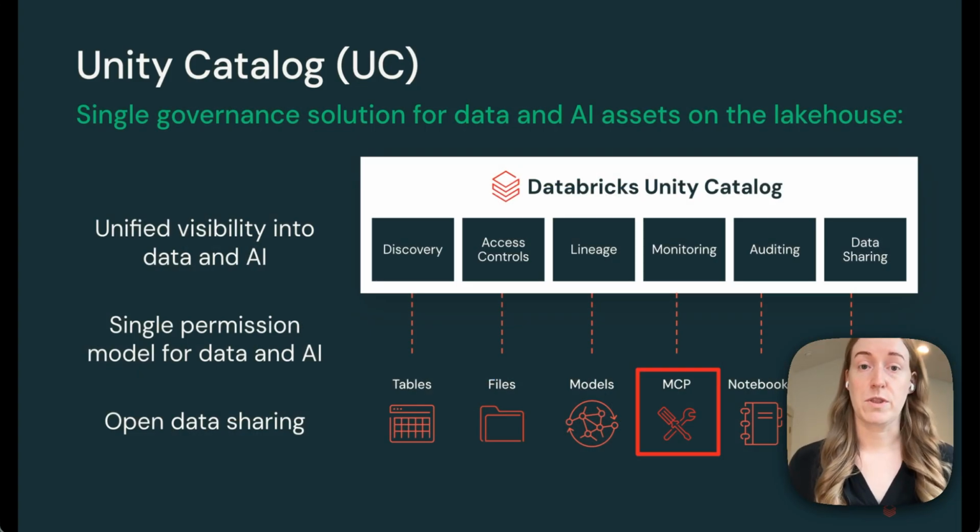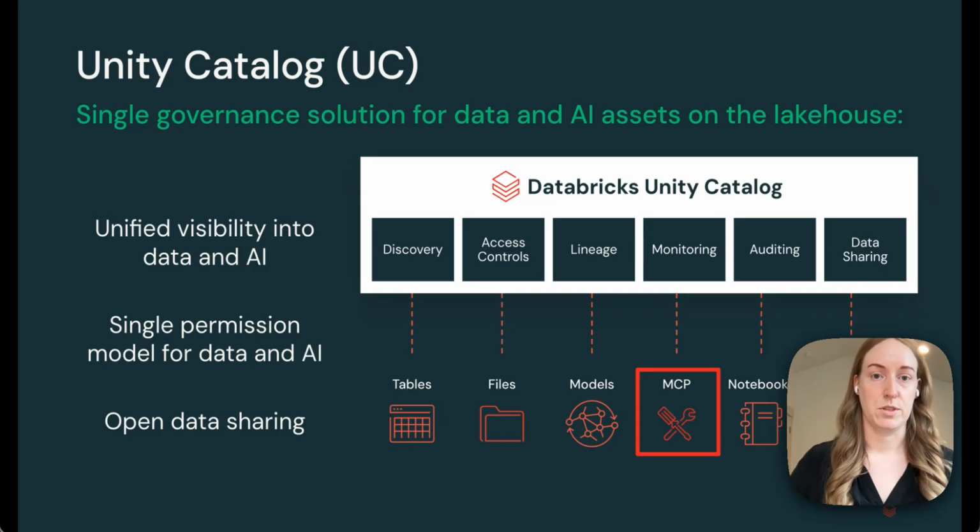All of this starts with our Unity Catalog. Unity Catalog is a single governance solution for data and AI assets on the Lakehouse. So not only do we govern tables and traditional data, we can also govern MCP servers, models, and things like skills and agents. This gives you unified visibility into data and AI, a single permission model for data and AI, and also still enables open sharing. Unity Catalog is open source, and we also have Delta Sharing and other components that people can use to share these across their organization.